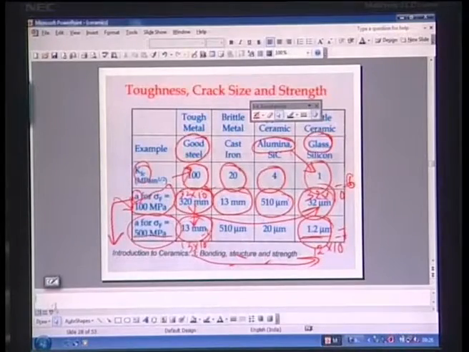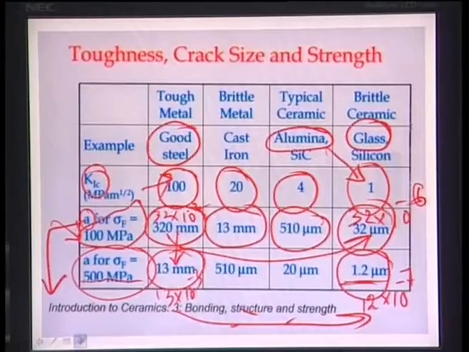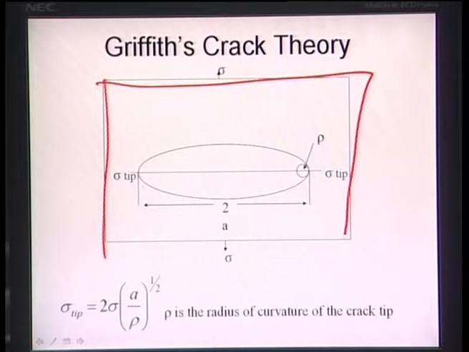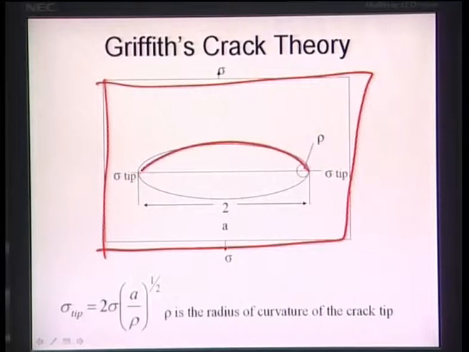If you go to the next slide, you see Griffith's crack theory. This is a famous crack theory proposed by Griffith. In this theory, you have a rectangular plate, and this rectangular plate has a central crack.